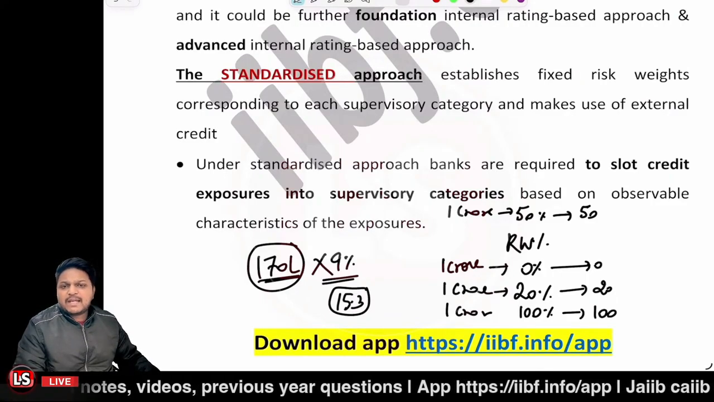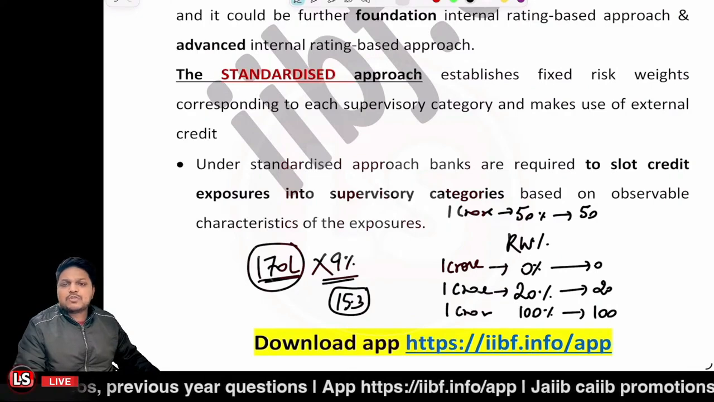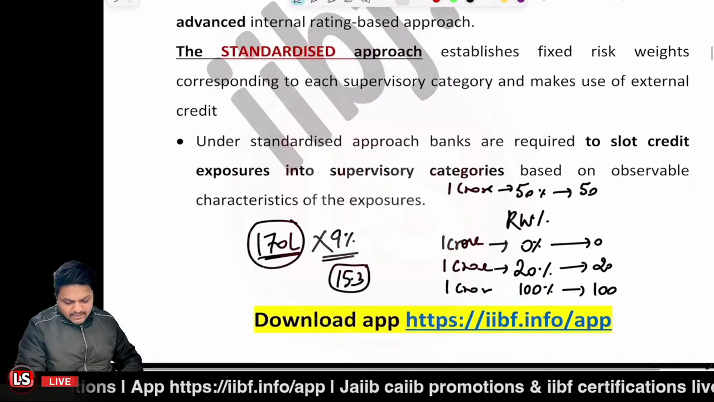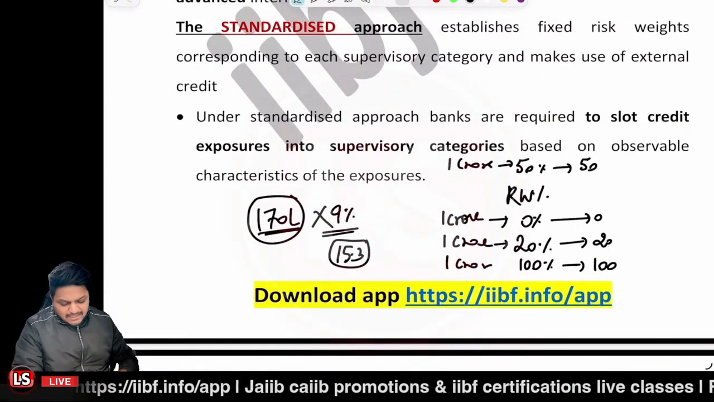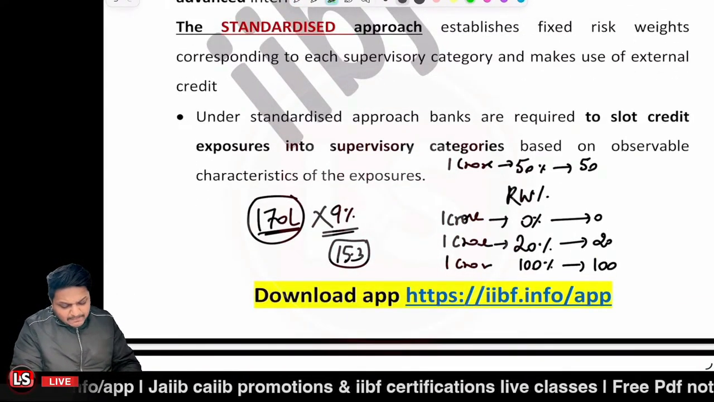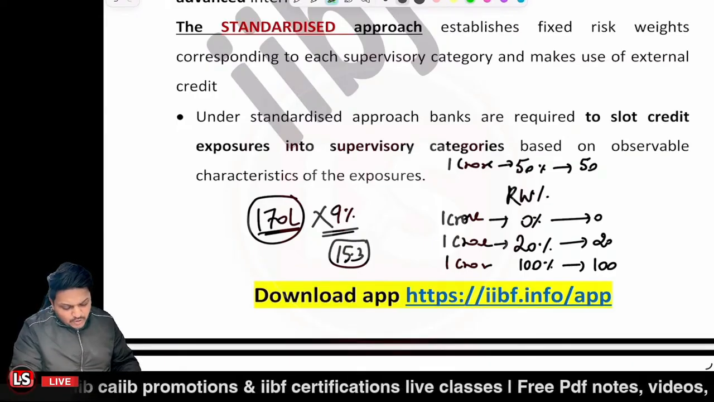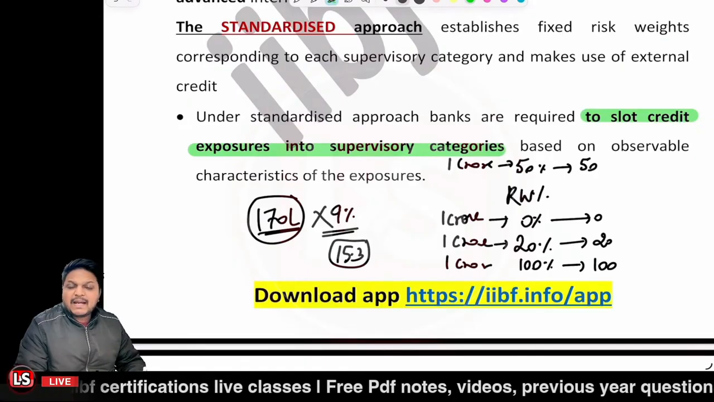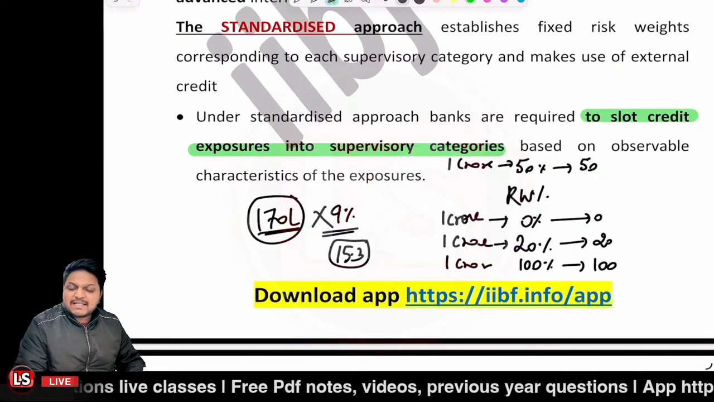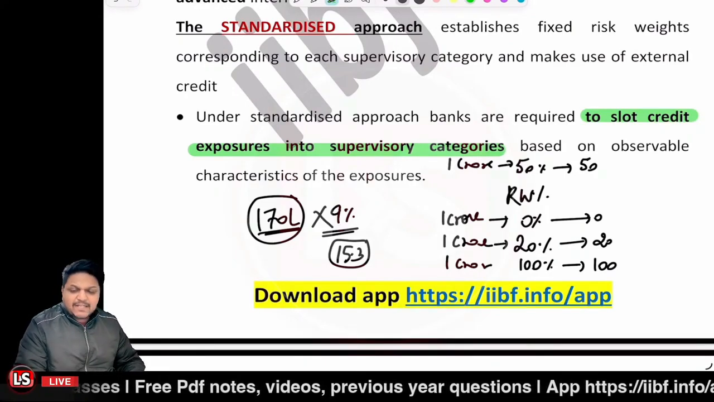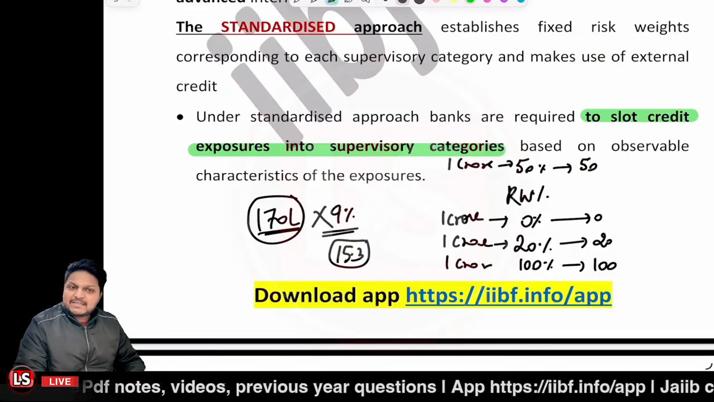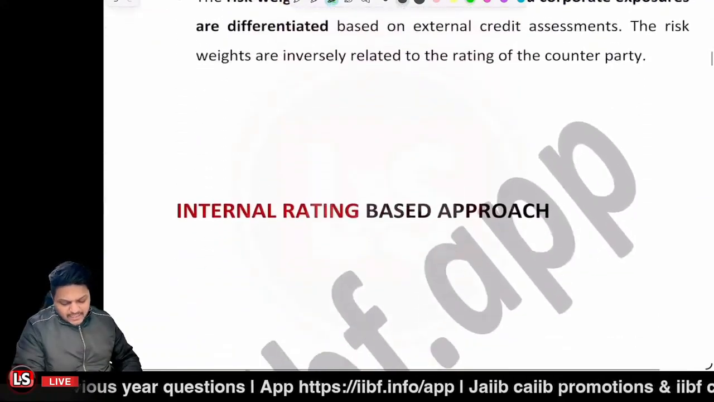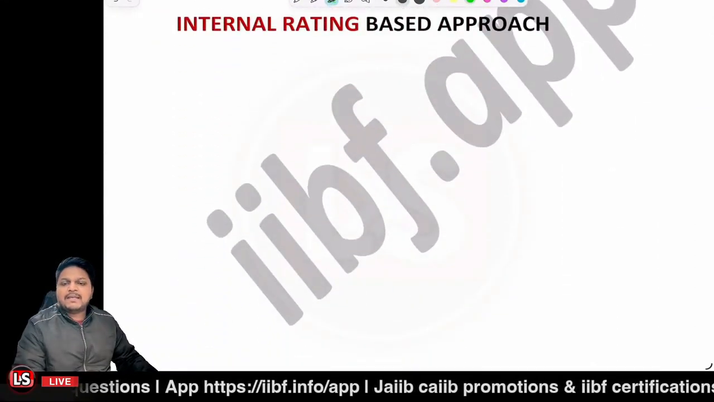Now, after that, we are having the other approaches. The second approach, it's related to the internal rating based approach. So it is said in the same case that in the case of the standardized approach, the banks are required to slot the credit exposure into the different supervisory credit categories, right? And further, the risk weightage asset percentage is given. Based upon that, you'll be calculating the risk weighted asset, and after that you are going to calculate the minimum capital required. The second one, it's related to the internal rating based approach.